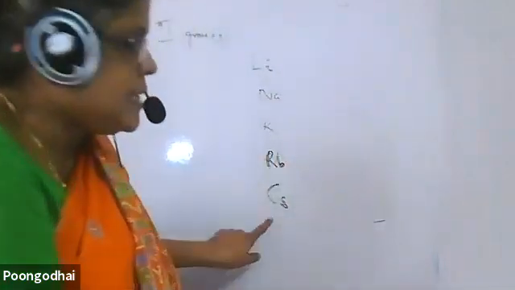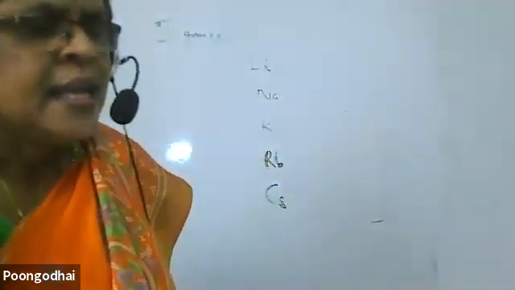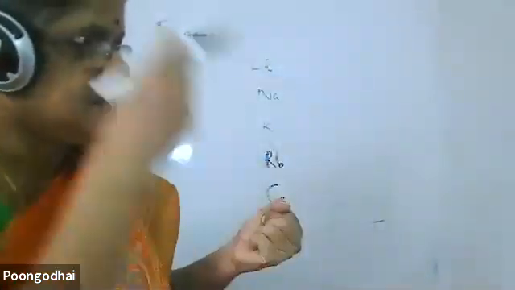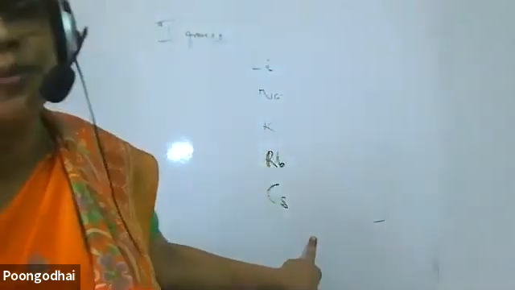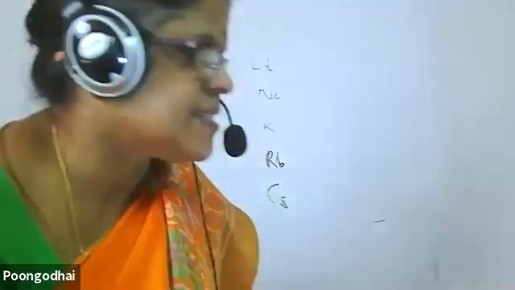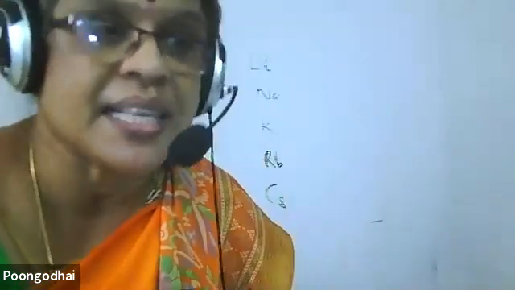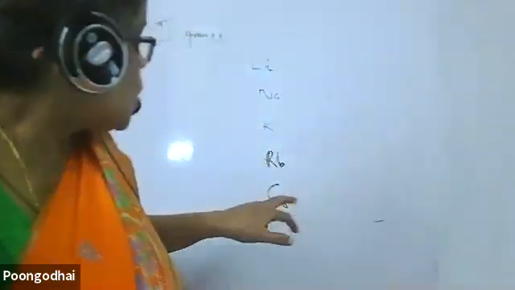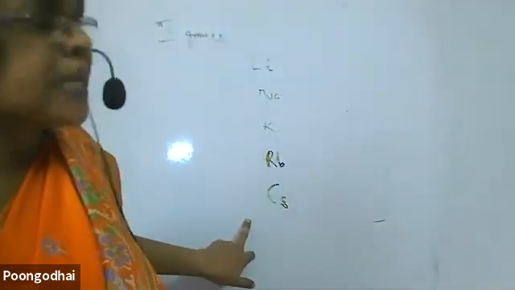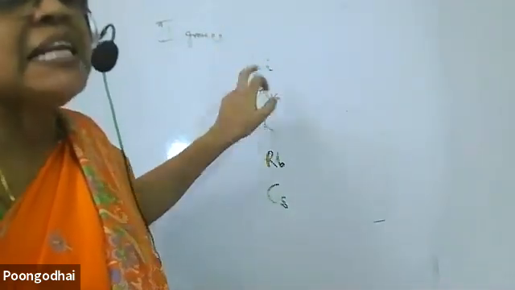Moving down the group, lithium, sodium, potassium, rubidium, cesium, the size of the atom increases. The effective nuclear charge decreases. The valence electrons are loosely held, so they can be easily donated. So metallic character increases down the group. Why? Size increases, effective nuclear charge decreases, and the valence electrons can be easily donated. We talk only about the valence electron, the electron which is loosely held. So when I compare these elements, which is more metallic? Cesium is more metallic. In this group, lithium is least metallic.